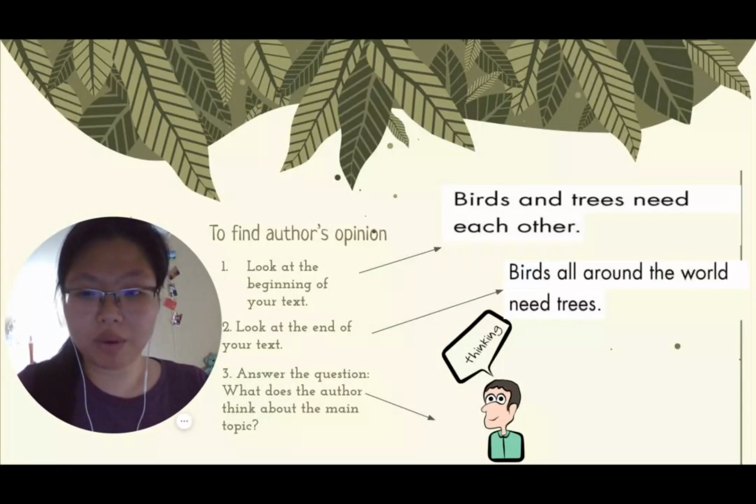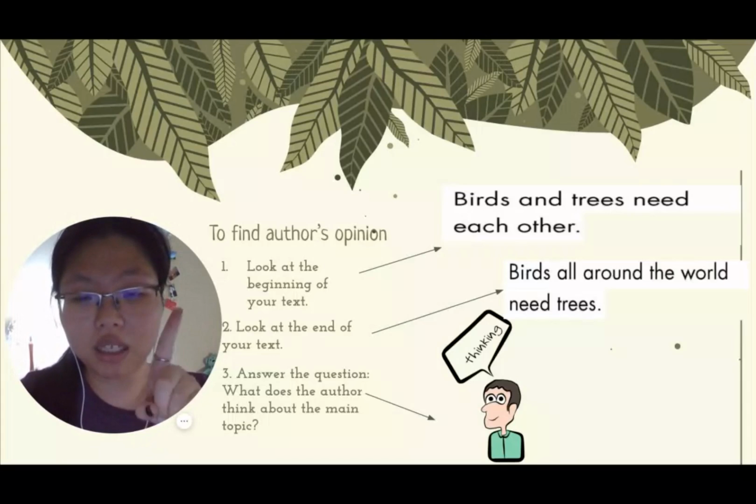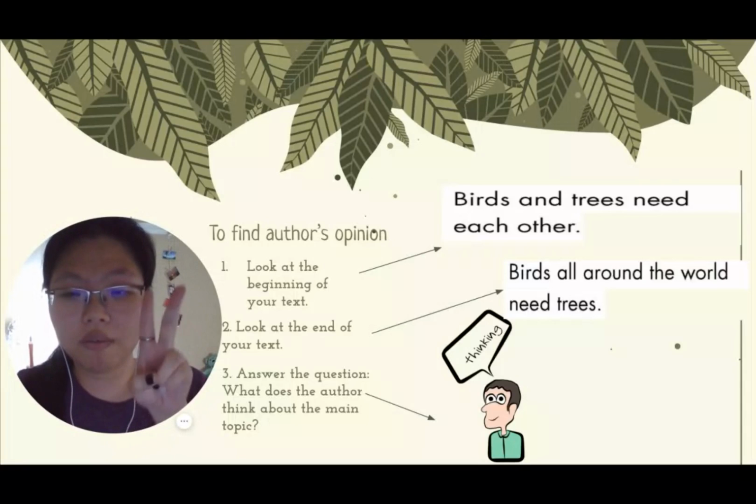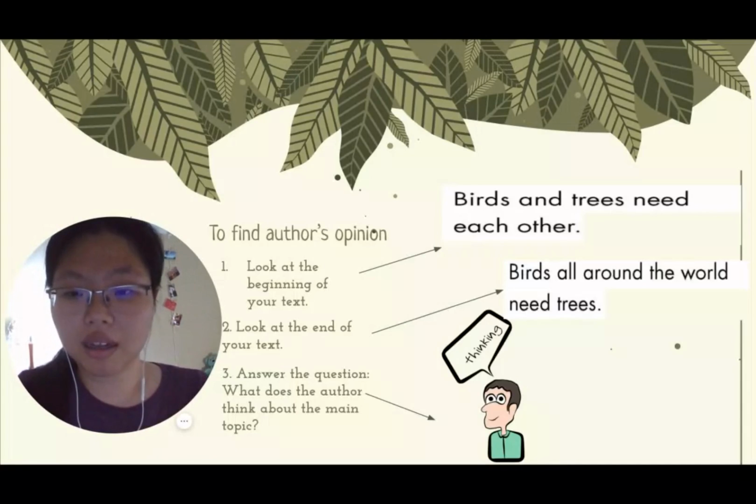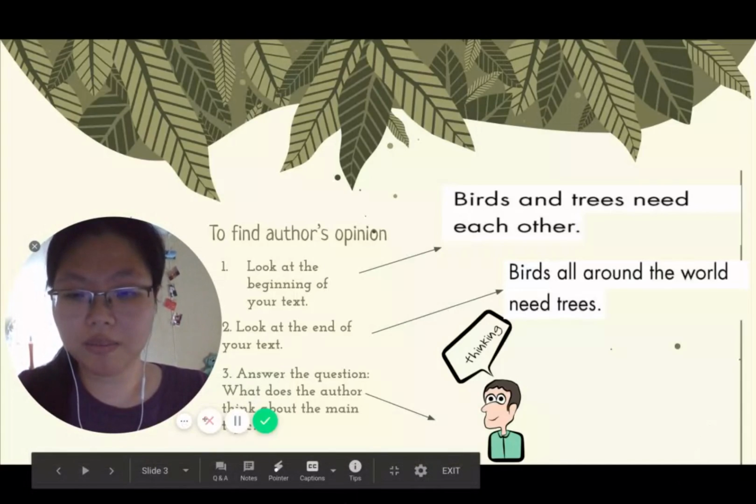Now that we have reviewed what we learned, you're going to practice on your own with the song, We Depend on Trees. You're going to first find the main topic. What is the song all about? Second, find the author's opinion. What does the author think about the main topic? Now, let's start our lesson.